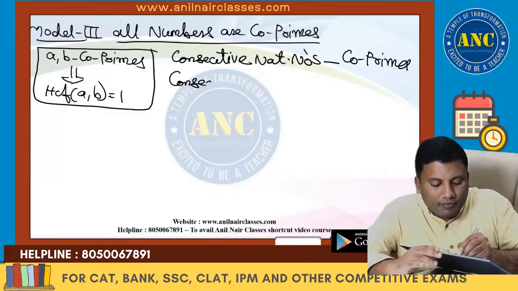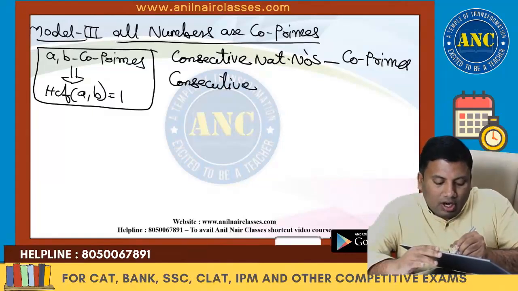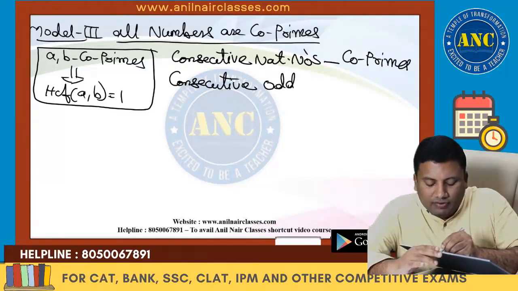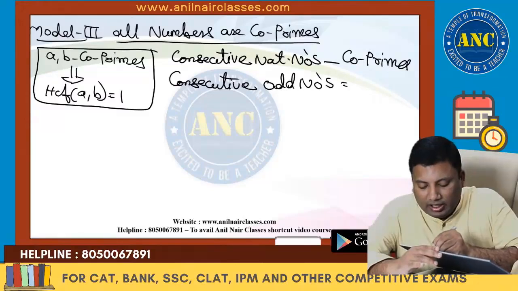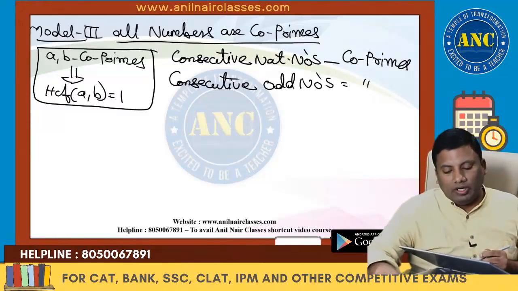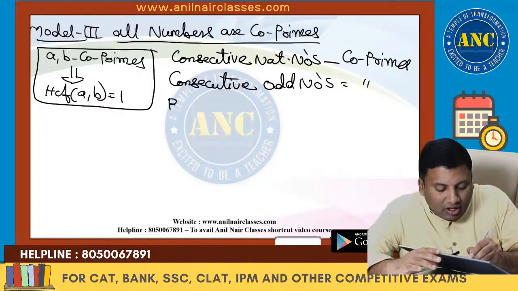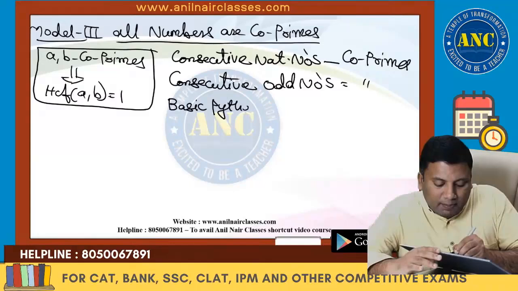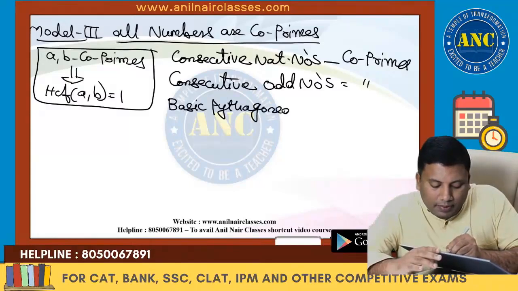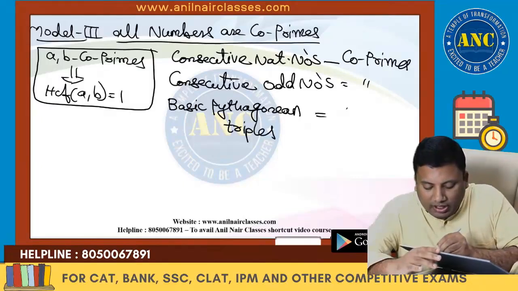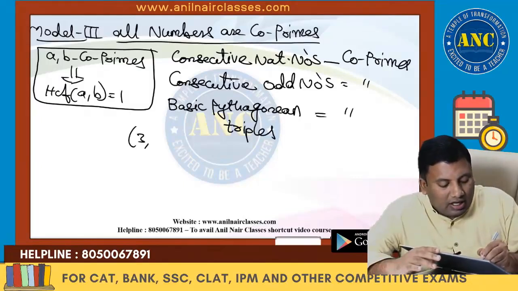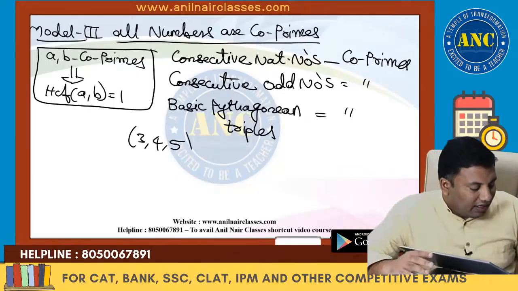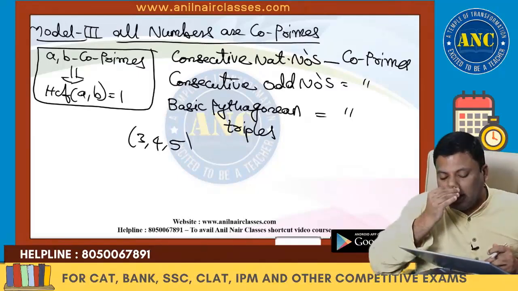Consecutive odd numbers are also co-prime to each other. Basic Pythagorean triplets are also co-prime to each other. What are basic Pythagorean triplets? 3, 4, 5 is a basic Pythagorean triplet.